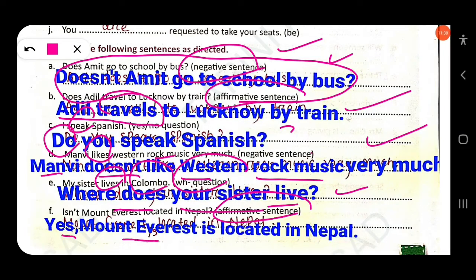Yes, Mount Everest is located in Nepal. As the instruction says, you have to change into affirmative. Here the question asks to get confirmation whether yes or no, isn't it? Suppose take an example. Aren't you a student? Yes, I am. Isn't he a student? Yes, he is. Similarly here, isn't Mount Everest located in Nepal? Yes, Mount Everest is located in Nepal. Clear? So you have to write.